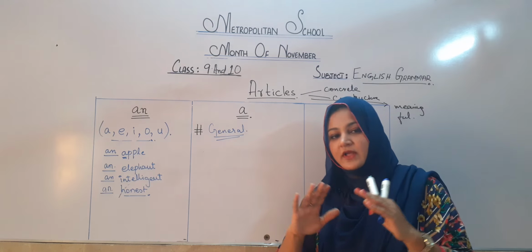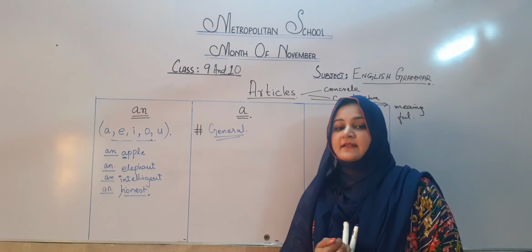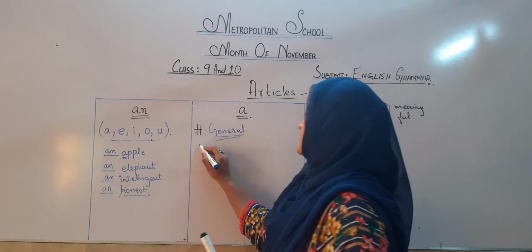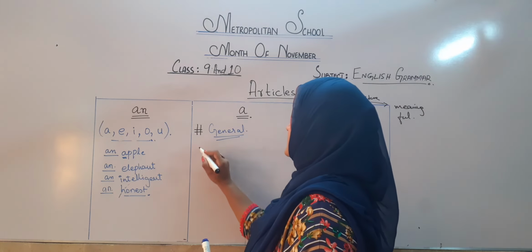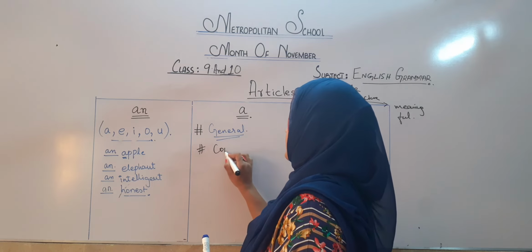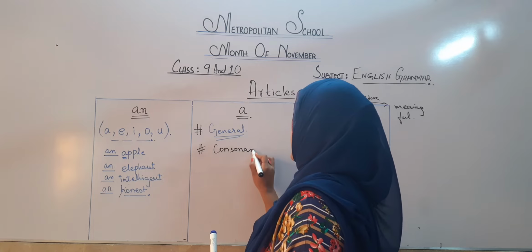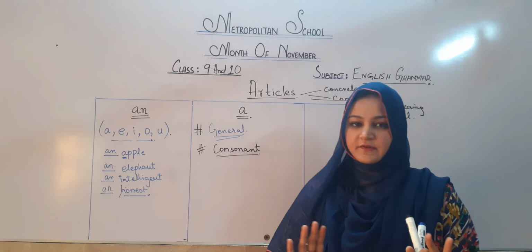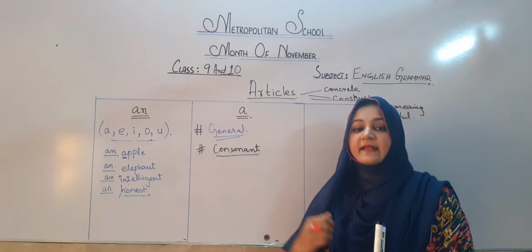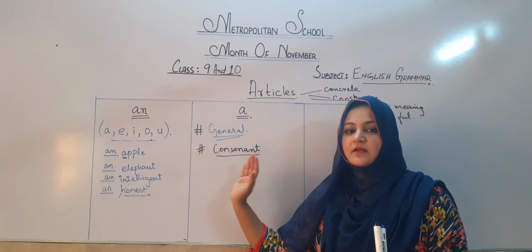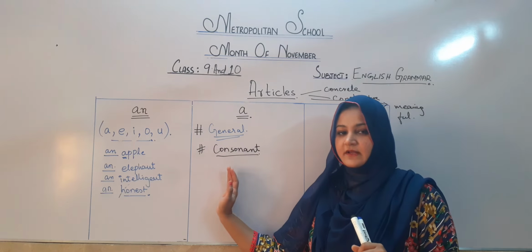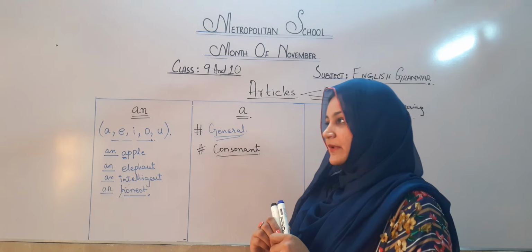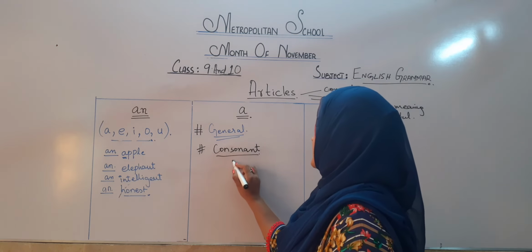Now you are talking in general. And the second tip you need to remember is consonants. We know that we have 5 vowels and the other alphabets are consonants.